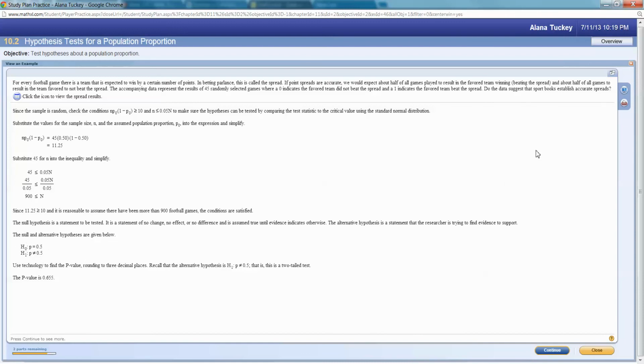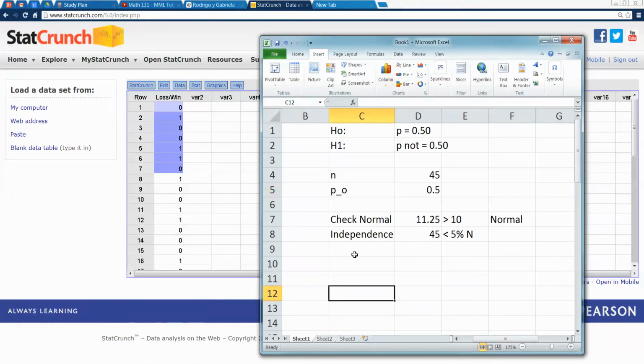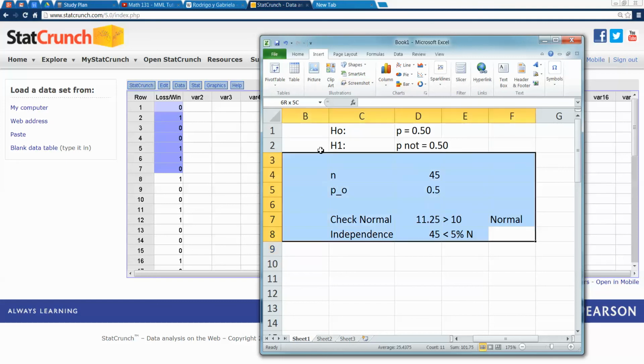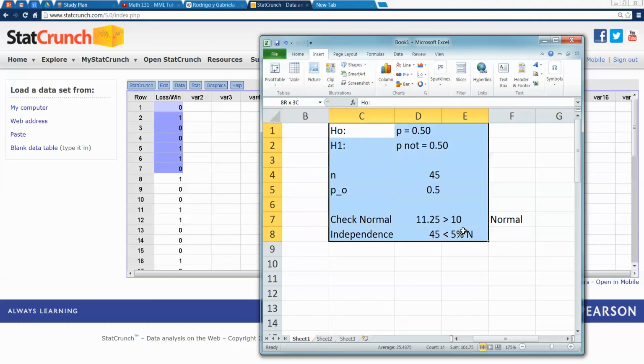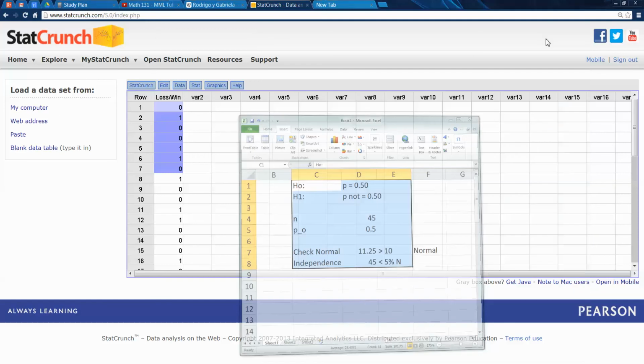backwards, but whatever. Technically you sort of need to know your null and alternative are 0.5 before you ever figure it out up here. So it's kind of screwy, but hey. And then they come up with a p-value, which we are going to come up with in a second. Now, the easier place to get that from is StatCrunch. I'm just using Excel as a glorified typing and calculator here. So none of that stuff was magical.